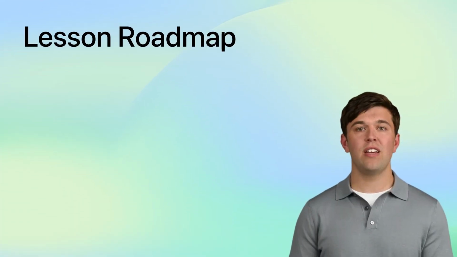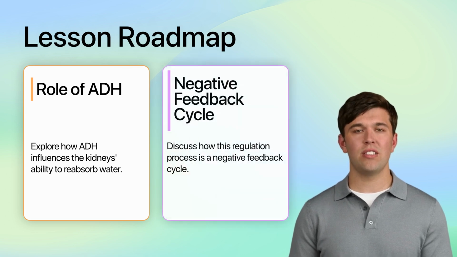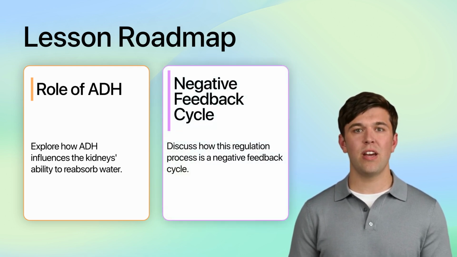In our lesson today, we will delve into how ADH, or antidiuretic hormone, influences the kidney's ability to reabsorb water by making the kidney tubules more permeable. We will also discuss how this regulation process is an excellent example of a negative feedback cycle, ensuring that water balance in the body is consistently maintained.